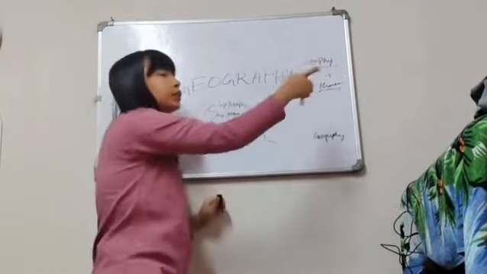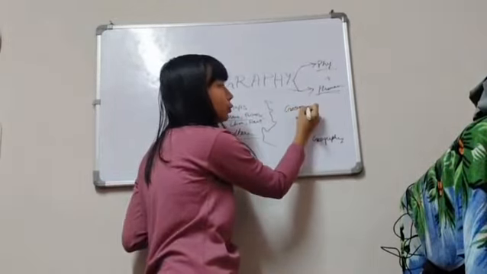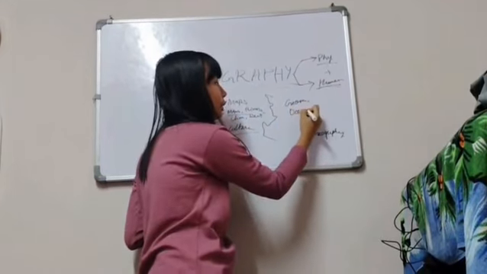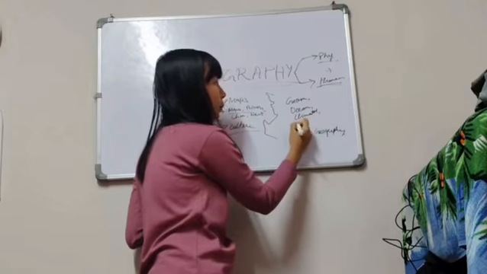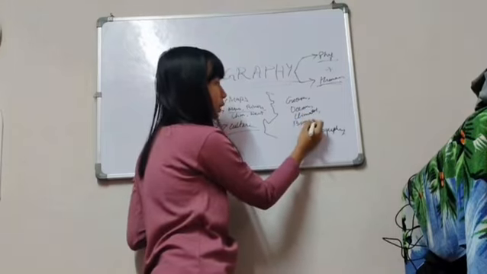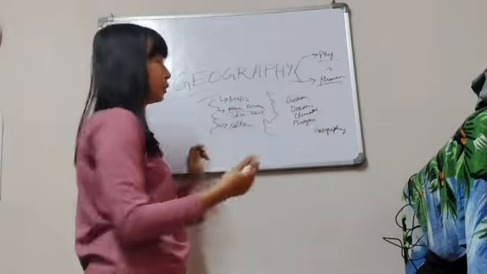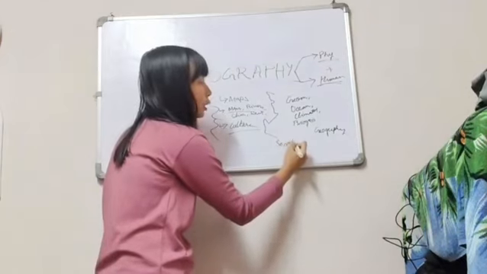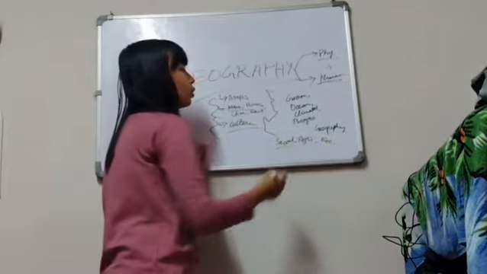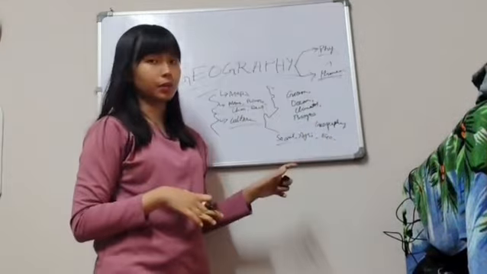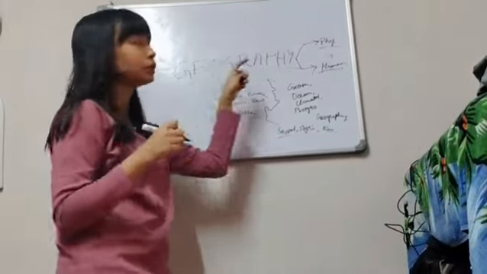Now, within this physical geography, also we have many branches. Okay, for example, we have geomorphology, we have oceanography, we have climatology, and we also have biogeography, and there are many other branches. Okay, whereas when we talk about human, we'll have social geography, we'll have agricultural geography, we'll have economic geography, and many other such branches. Okay, and each of these branches deals with some specific things about the earth's surface.